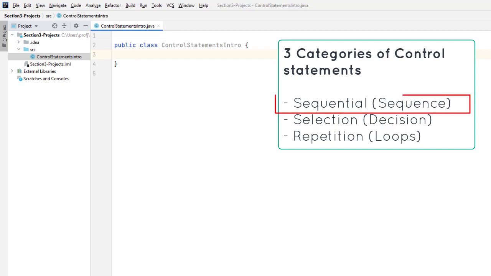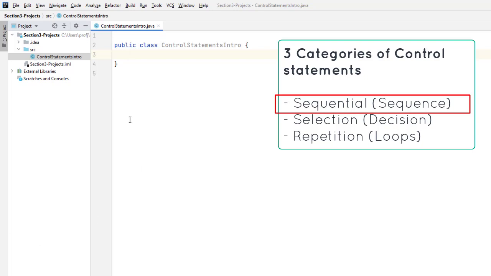Sequential or sequence control statements are the default. These statements are executed in the order that they're written, one right after the other. This is what we've been using since the beginning. For example, if we declare an age variable and set it to 15 and then print it out, that is done in sequence.